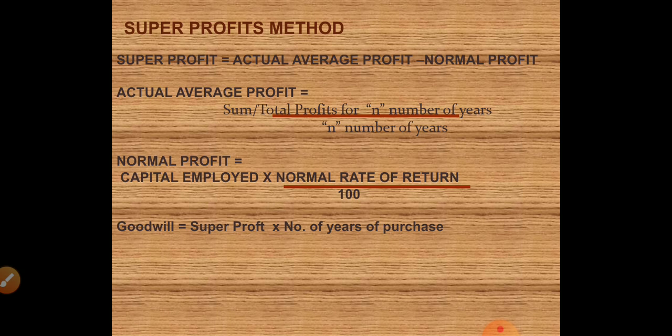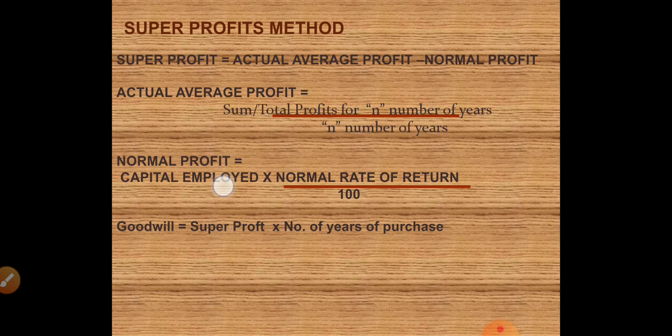What is normal profit? Normal profit will always be calculated as a percentage on capital employed. So it is capital employed into normal rate of return divided by 100. What is normal rate of return? Children, it is a percentage. It will be given in the question. You just have to put the percentage R by 100. That's it. In the question, it will be stated as normal rate of return. And I have already explained to you what is the normal rate of return. The rate of profit that similar industry would earn as a percentage on its capital employed.